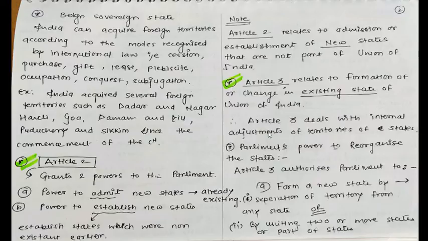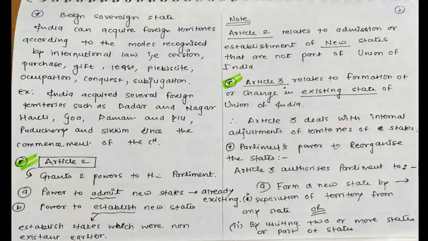Article 3 deals with internal adjustment of territories of a state. So Article 3 shows us that Parliament has the power to reorganize the state. In the case of Article 3, these are the internal adjustments.